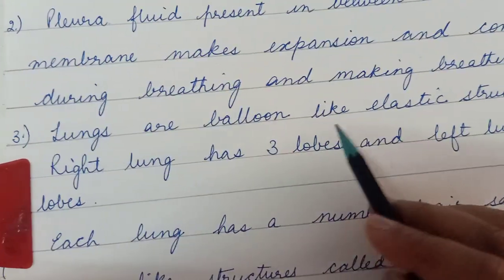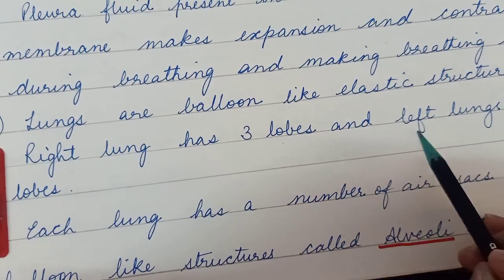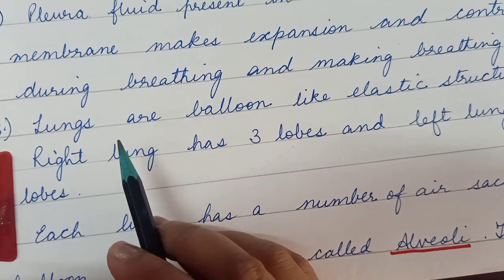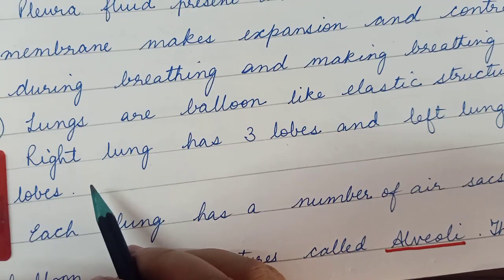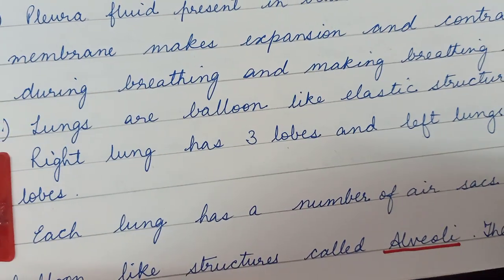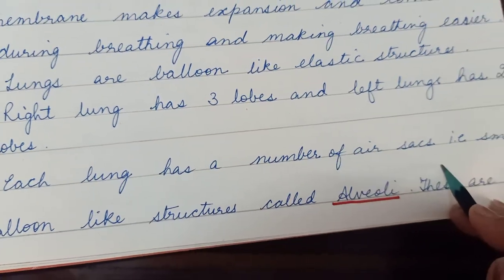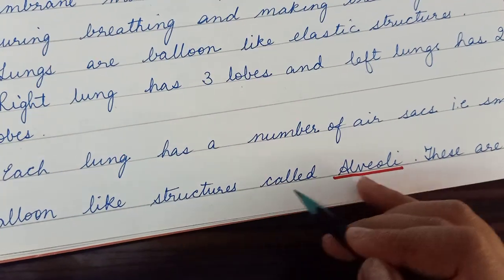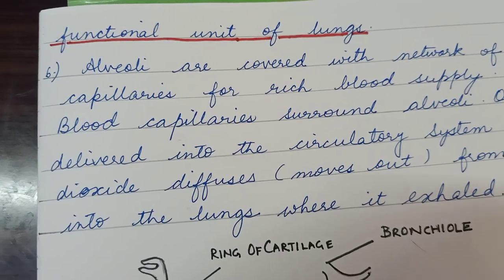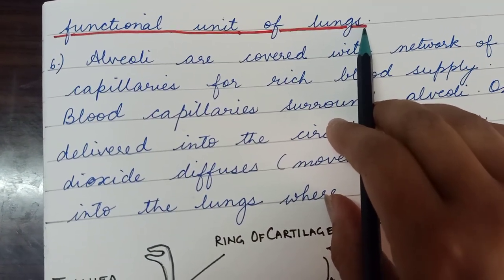Now lungs are balloon-like elastic structures. The right lung has 3 lobes and the left lung has 2 lobes. You can see in the diagram that the lungs are like balloons and they are elastic structures. Each lung has a number of air sacs, that is, small balloon-like structures called alveoli. These alveoli are known as the functional unit of lungs.